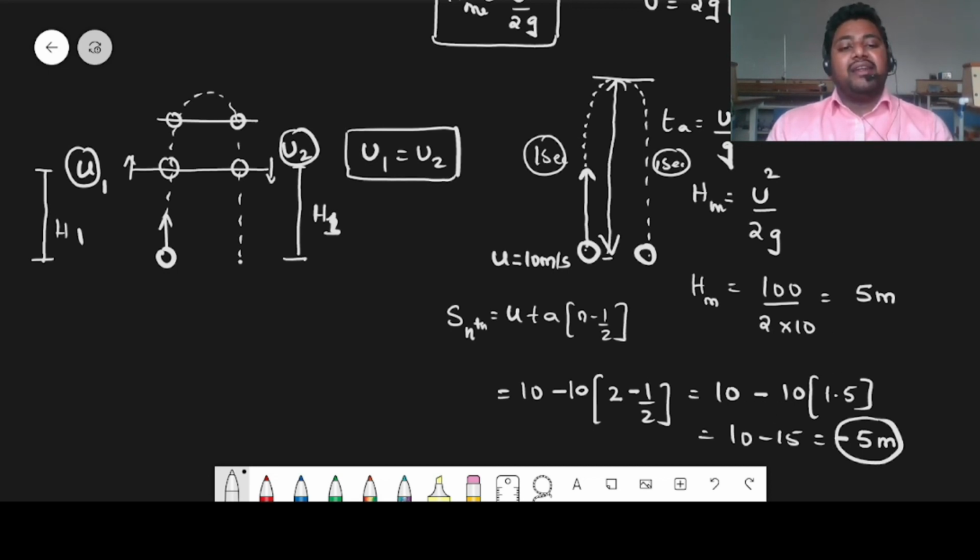Why are we getting negative? That means the object is traveling in the negative, downward direction. Hope you guys have understood this concept.